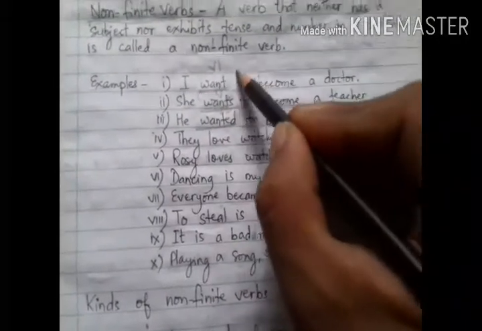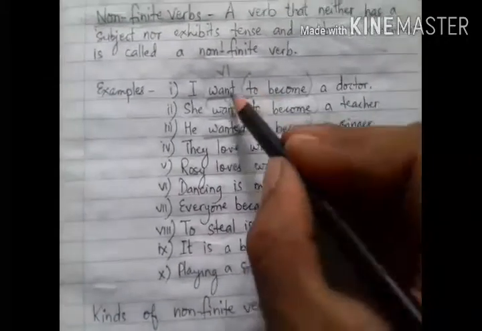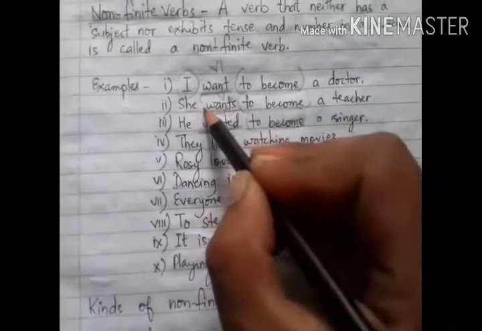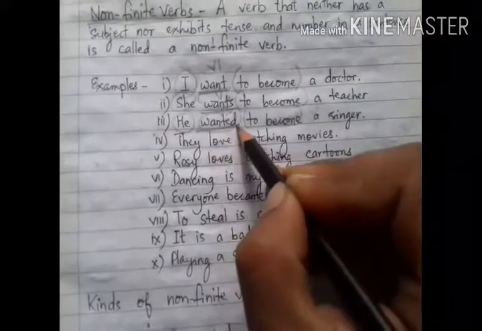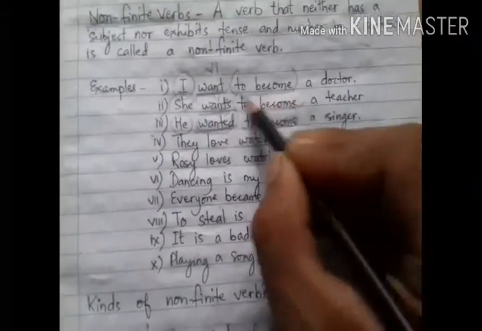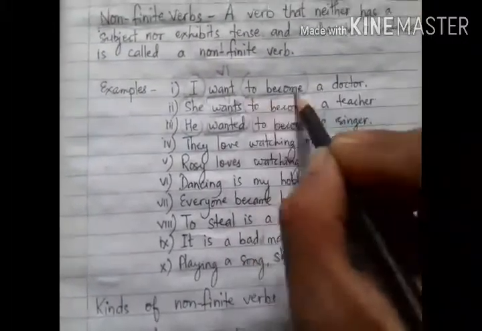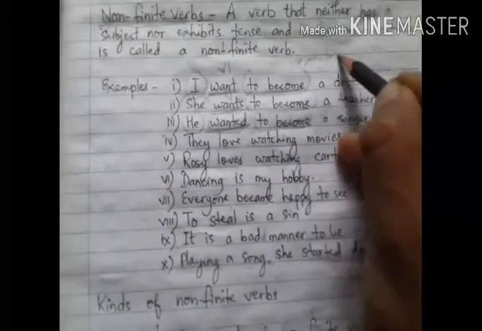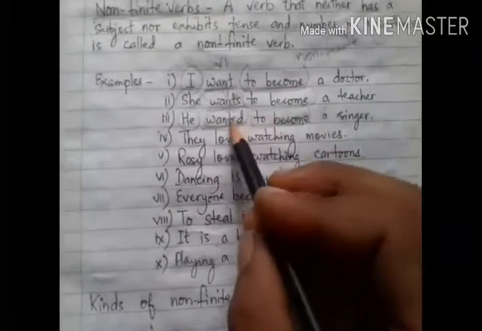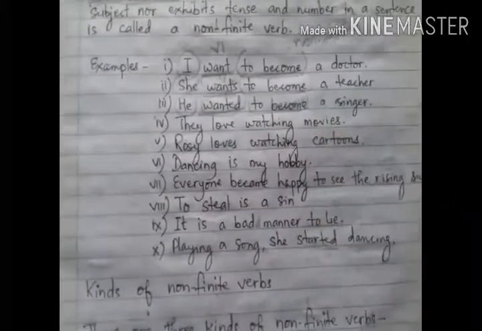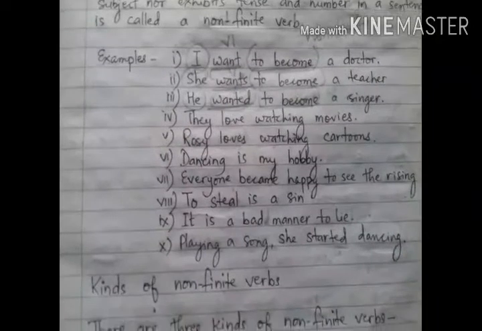But if you see this verb, to become, in each sentence, though the subject has changed and the tense has also changed, this verb to become has remained the same in each sentence. So here we can say to become is a non-finite verb. What kinds of non-finite verbs there are, we will understand in another video, because there are many kinds of non-finite verbs. We have to understand them because we have to be able to identify them in sentences.